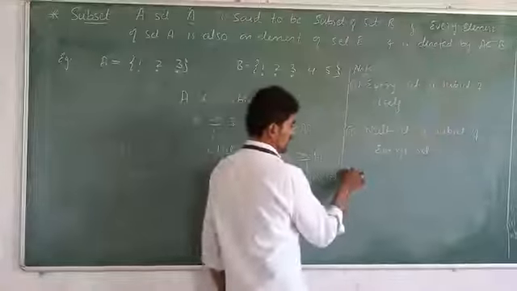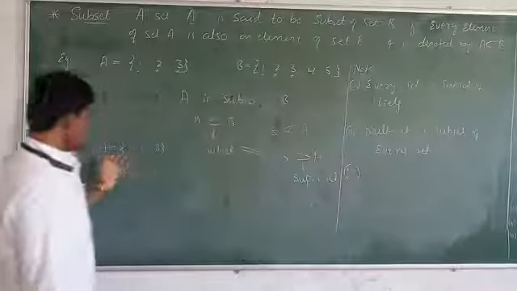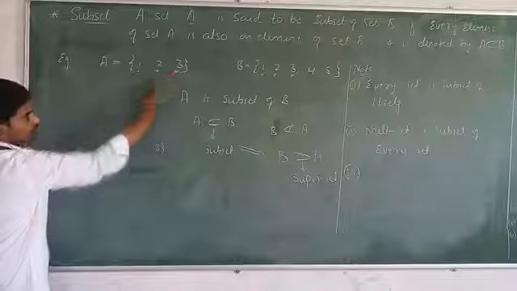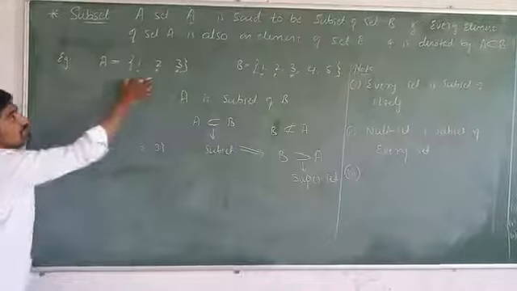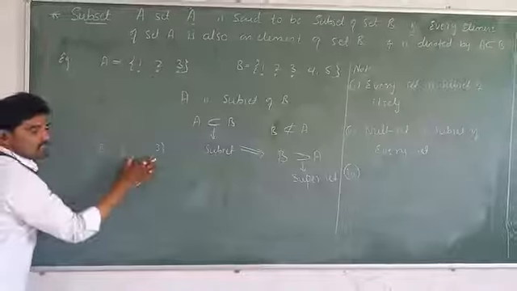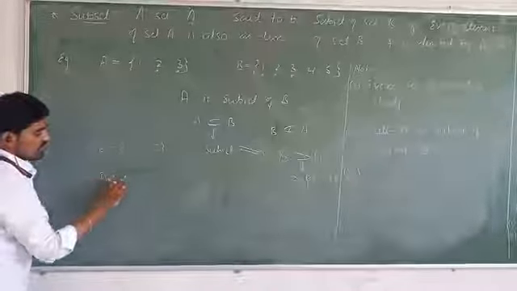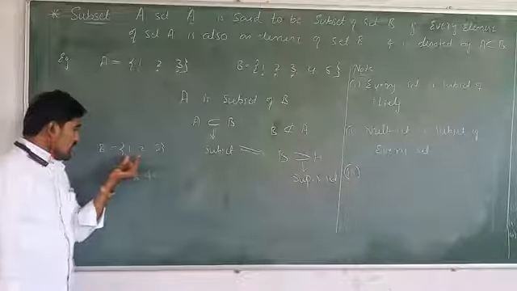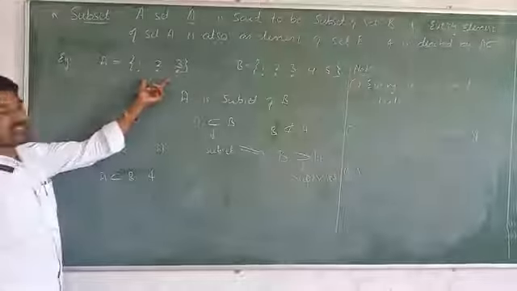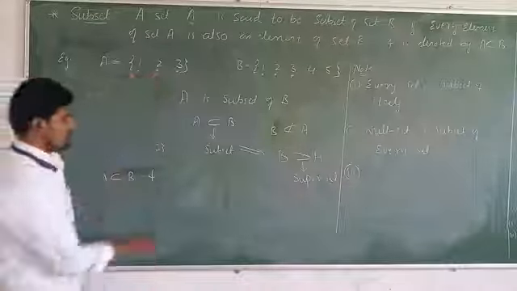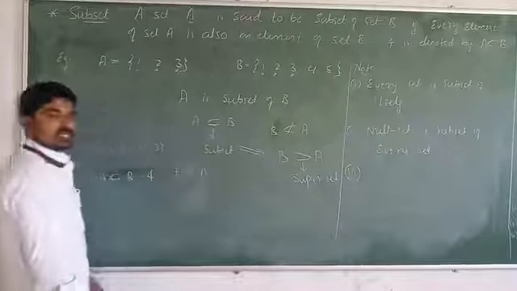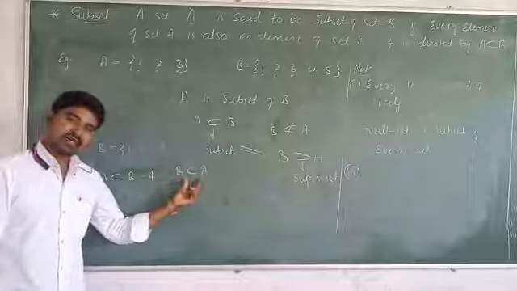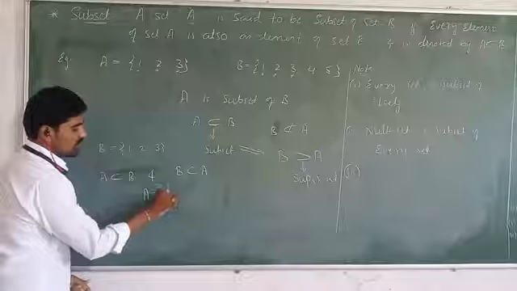And third note: let's suppose this set is defined by another name, that is B. Let A equal {1, 2, 3} and the set B equal {1, 2, 3}. Then each and every element of the set A is also an element of the set B. Then we can say A is a subset of B. Second, all the elements of the set B are also elements of the set A. It means B is also a subset of A. You just observe here, A is a subset of B and B is a subset of A. It means A set should be equal to B set.